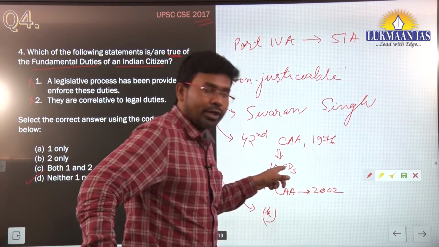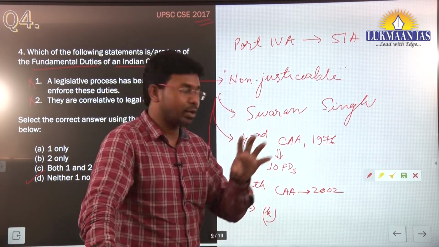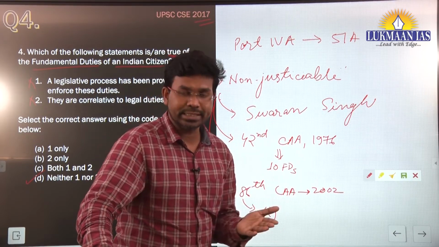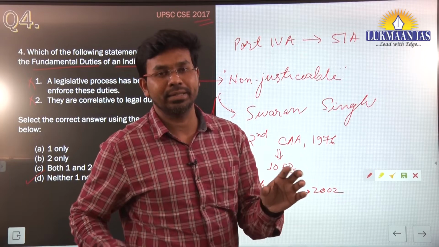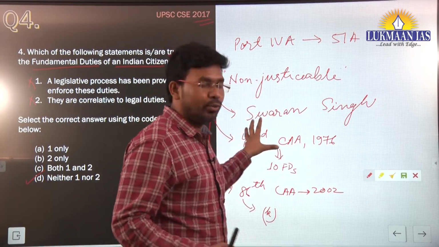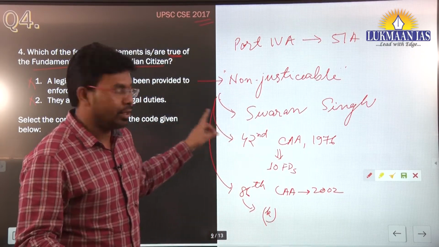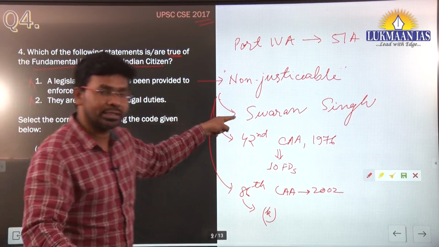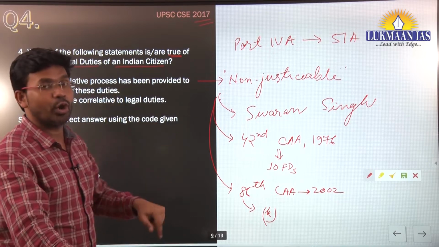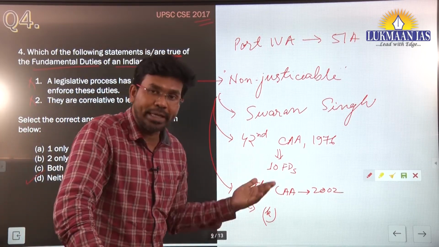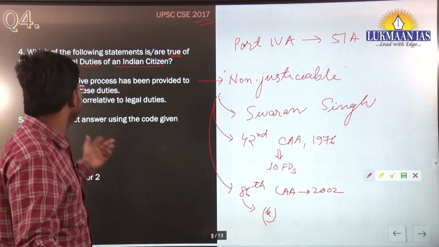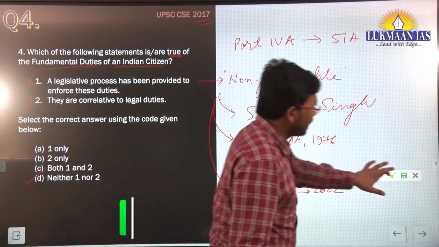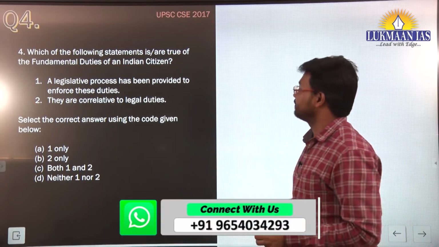But at that point of time, the Congress government was in the center, and they made it non-justiciable and did not include the provision of fine. This was a recommendation of the Swaran Singh Committee, but it was not made a part of the fundamental duties. So that's why statement 1 is incorrect. With this, now let us take the next question for the day.